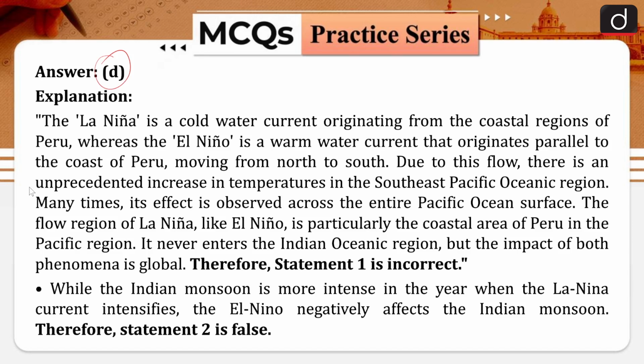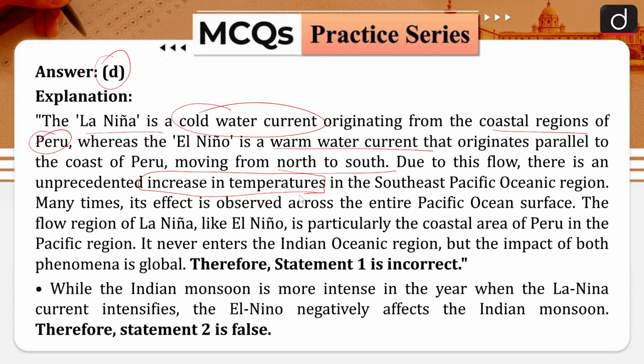Let's see. The La Nina is a cold water current originating from the coastal regions of Peru, whereas El Nino is a warm water current that originates parallel to the coast of Peru, moving from north to south. Due to this flow, there is an unprecedented increase in temperature in the Southeast Pacific Oceanic region.